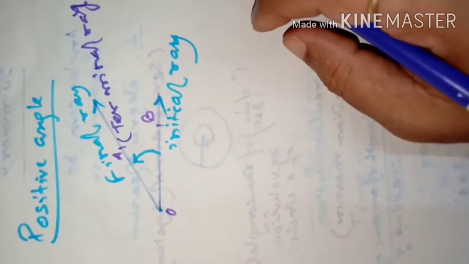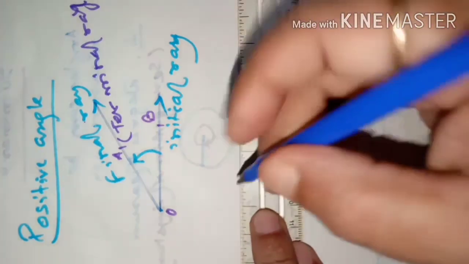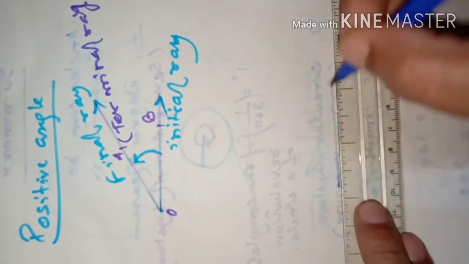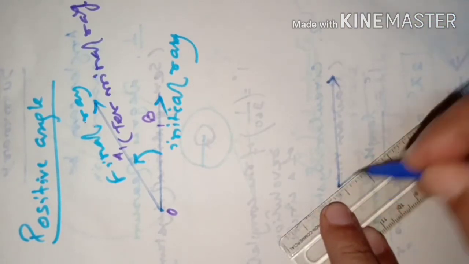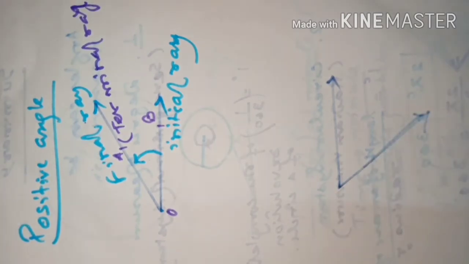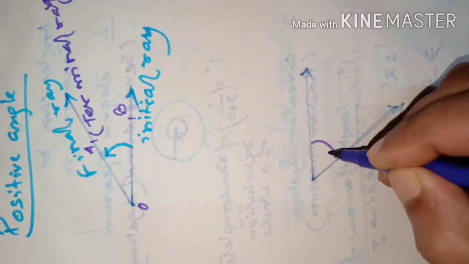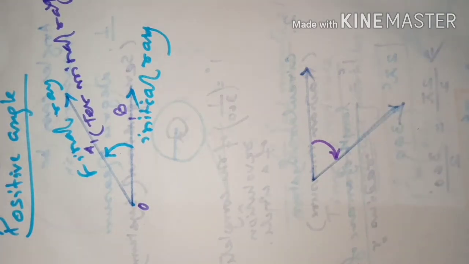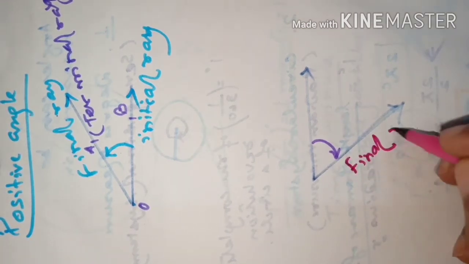If it is not so, suppose this is the initial ray, and it has revolved in clockwise direction this way, and the measure of this angle is taken in the clockwise direction only. That means this is the final position, the final ray.